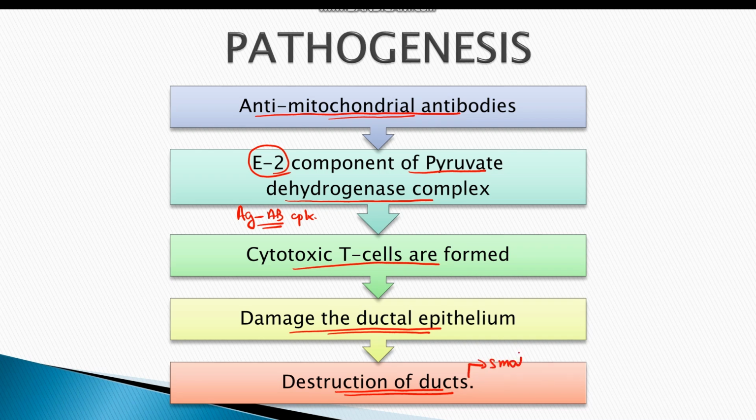These ducts are either small or medium, and both are present inside the liver. Extrahepatic as well as intrahepatic large bile ducts are spared. Certain other antibodies such as anti-nuclear antibodies and anti-smooth muscle actin antibodies might also be present.